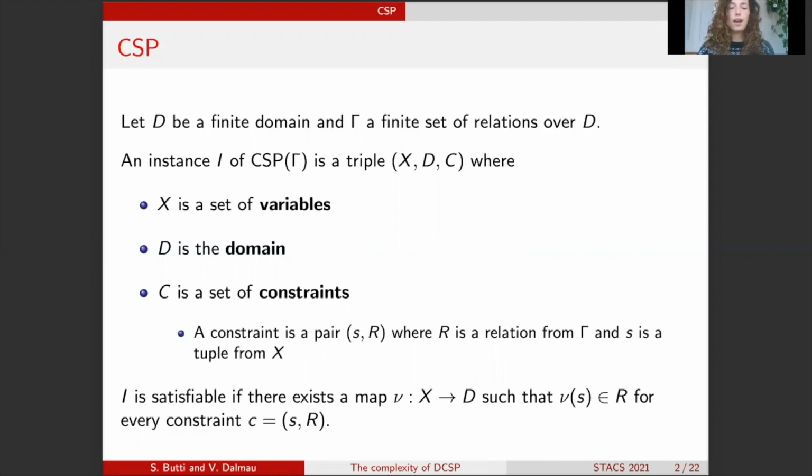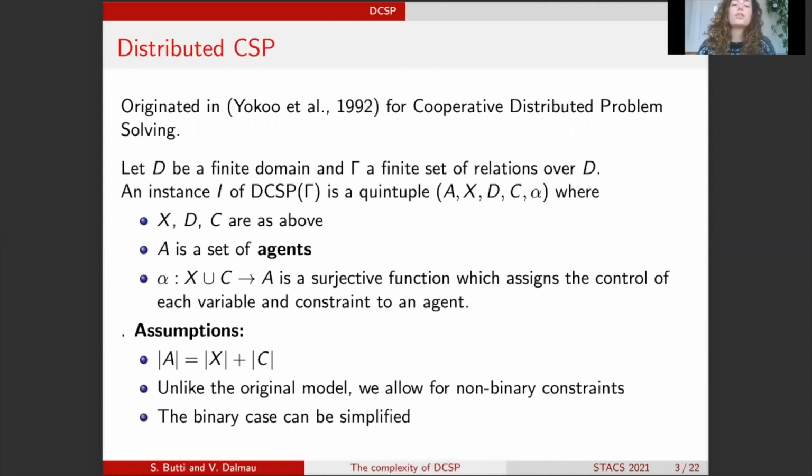Now, we say that an instance I is satisfiable if there exists a map mu, which maps variables to elements of the domain, such that every constraint is satisfied. And by this, I mean every scope is mapped to a tuple in the corresponding relation. Now, there is a distributed version of the constraint satisfaction problem, which we call DCSP. This originated in 1992 as a formalization of cooperative distributed problem solving frameworks.